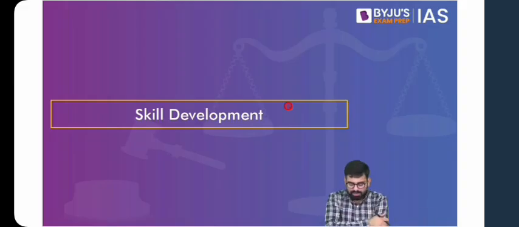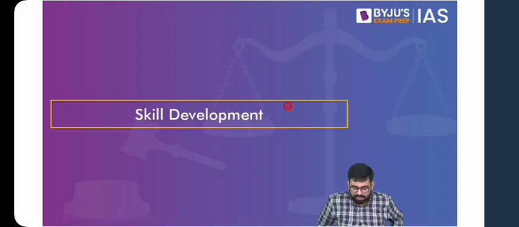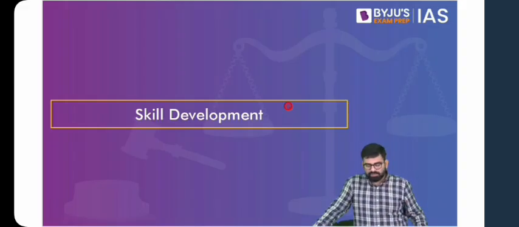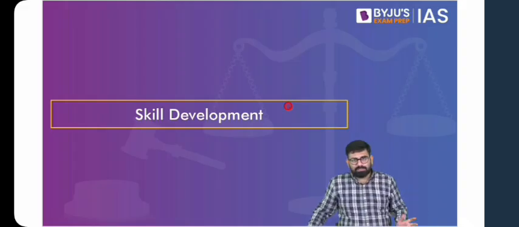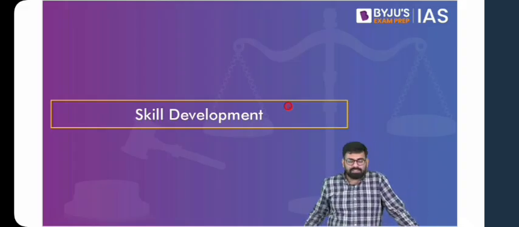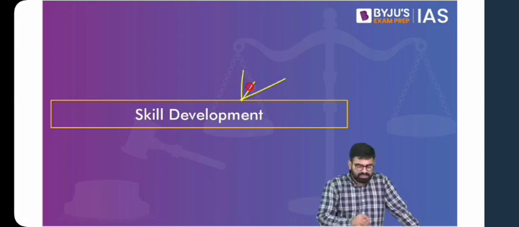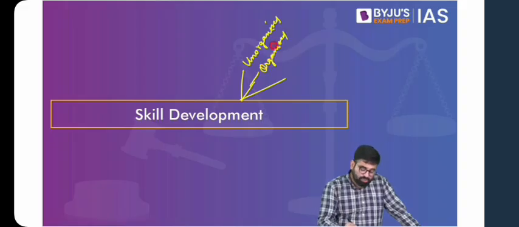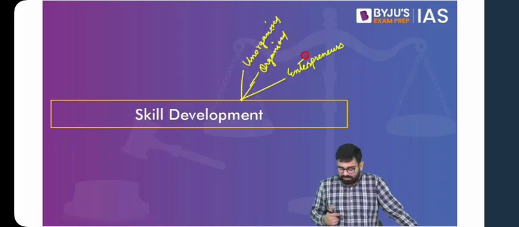Now, when talking about education, we discussed the issues related to the human resources there. Similarly, when talking about healthcare, we discussed the problems and the suggestions for human resources there itself. What about other sectors? Because these are examples of just two sectors. What about the human resources there? So in that context, we will talk about skill development. We have already seen the sector specific ones, education and healthcare. Now, when we talk about skill development, do remember that you have to consider all the kinds. You have to consider the unorganized workers and the organized sectors, and also remember, do not forget about entrepreneurs: the business aspect of it, the skilling that you need for that.